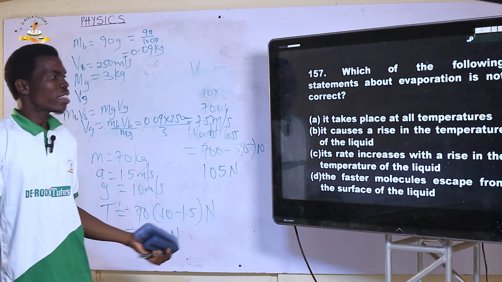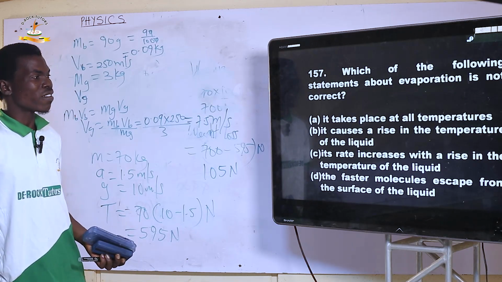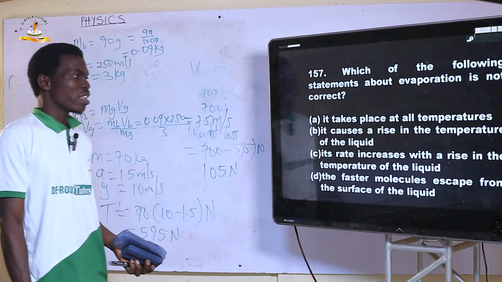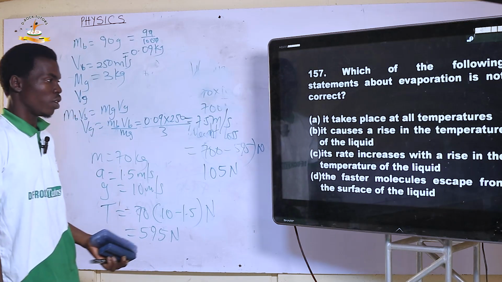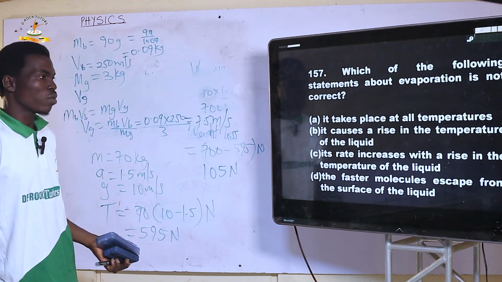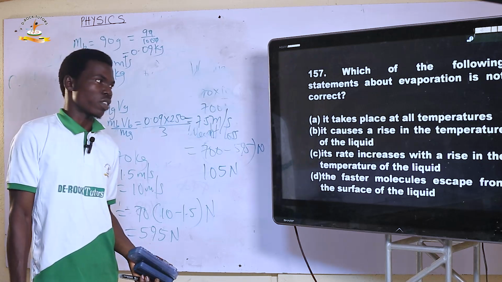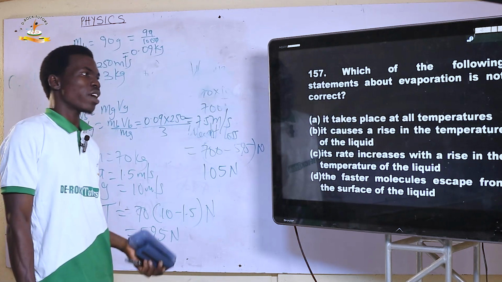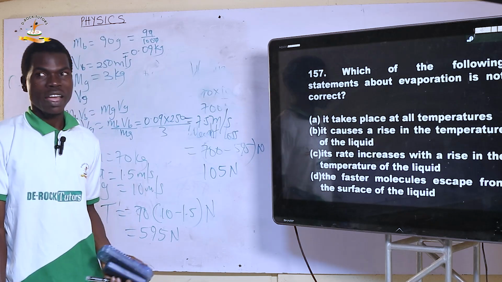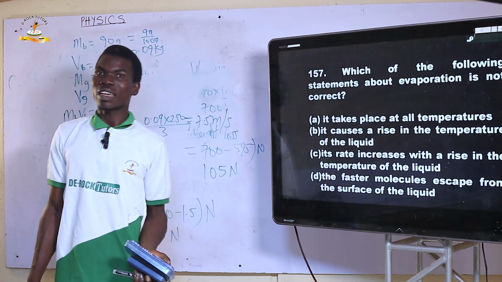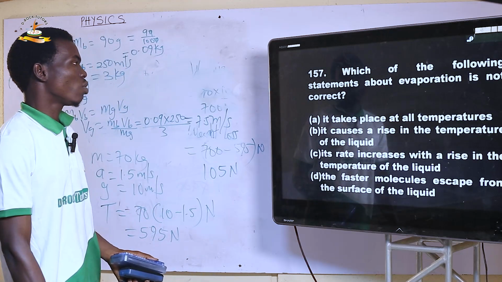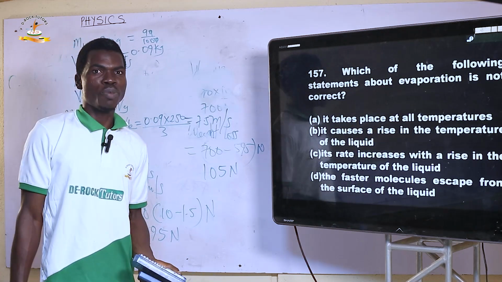Next. C. Its rate increases with a rise in the temperature of the liquid. Yes, its rate increases with rise in the temperature of the liquid. D. The faster molecules escape from the surface. Yes, that is just it. So the only option that is very wrong is that it causes a rise in the temperature of the liquid. However, evaporation causes a drop in the temperature of a liquid. So the right option is option B.